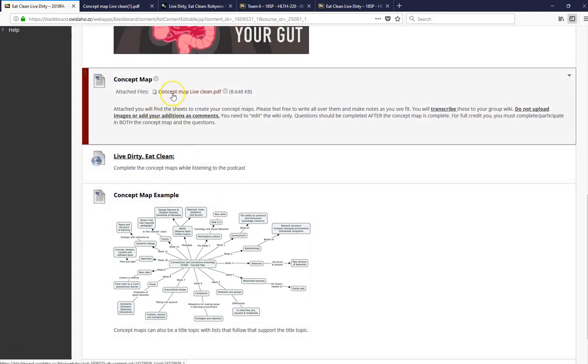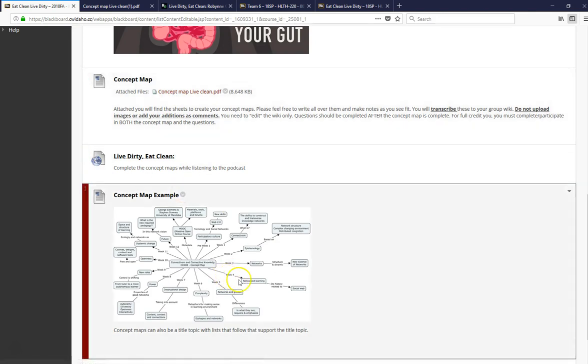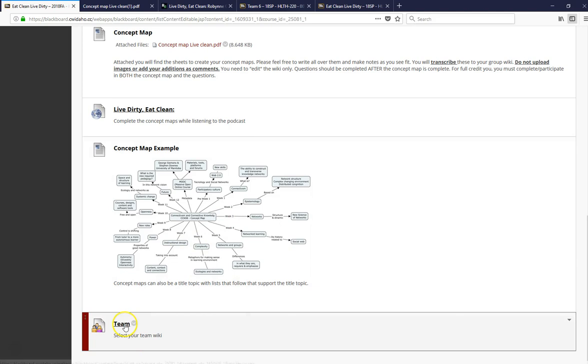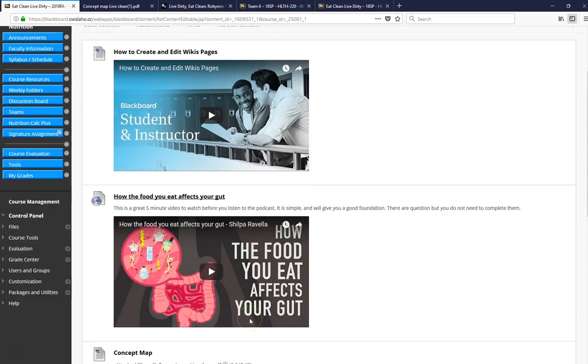Here's the concept map that you'll need, because these are the categories you'll be filling out. This is just an example: sometimes people like to write their notes in columns like I just showed you, and sometimes people like to create maps. That's another idea of a way you can take notes. And then here's your team. You want to get going on this right away.